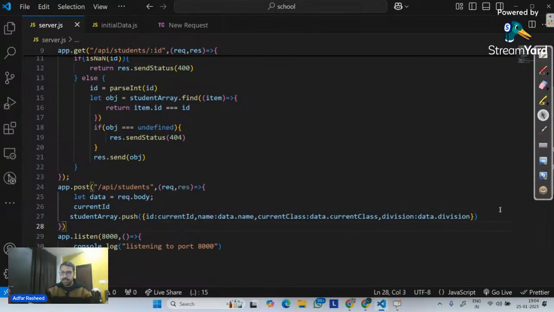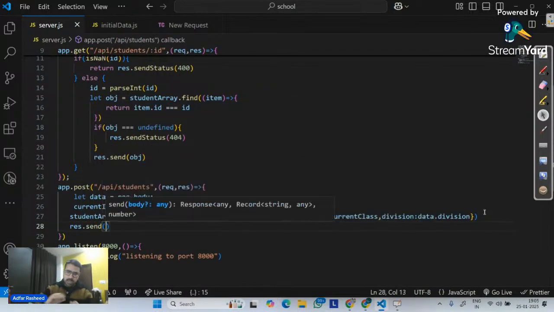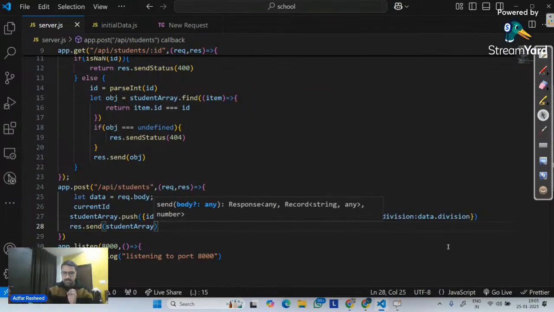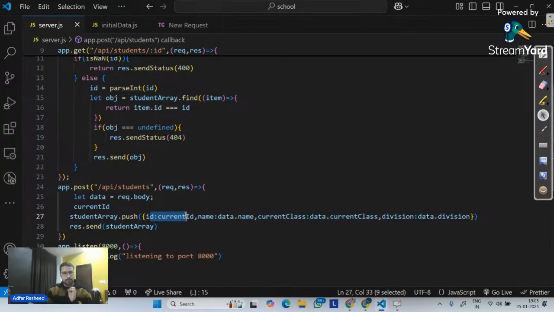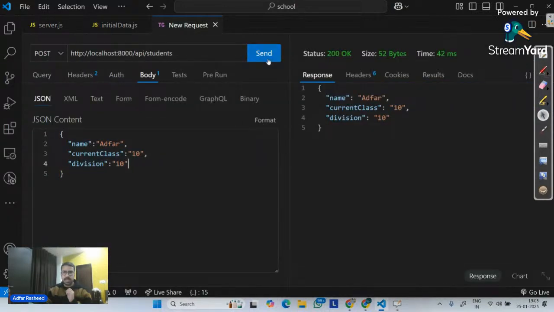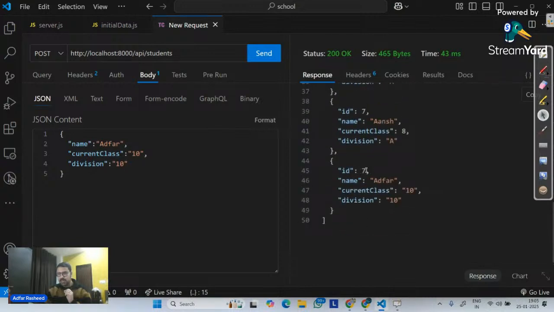Done. And finally, I will tell it in the response, please send. What are we going to send? Send the student array that we have. Now, I have properly passed ID, name, current class, and division. Let's go to the new request. Since I have passed the data, I will make a send request. Once I send it, we can clearly see ID is 7 over here. Why is it 7? We will see that, but we are able to see alpha 10 this.